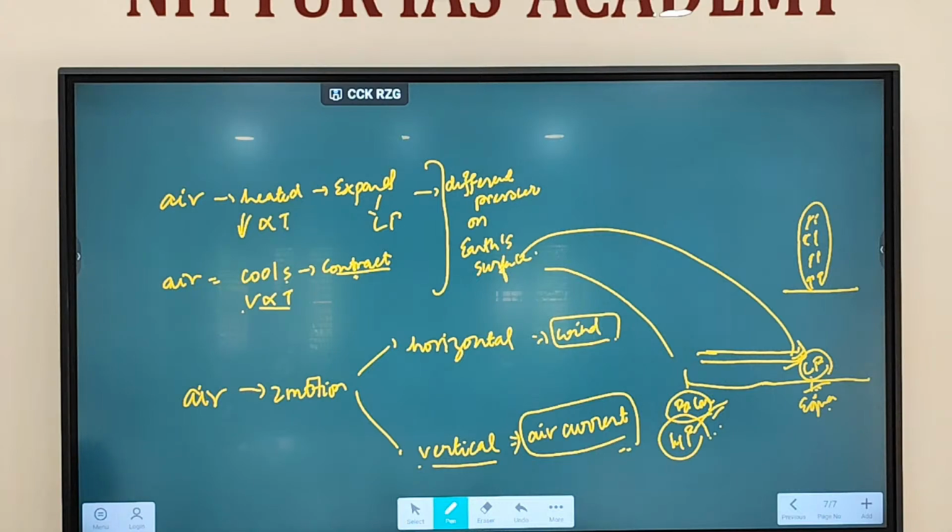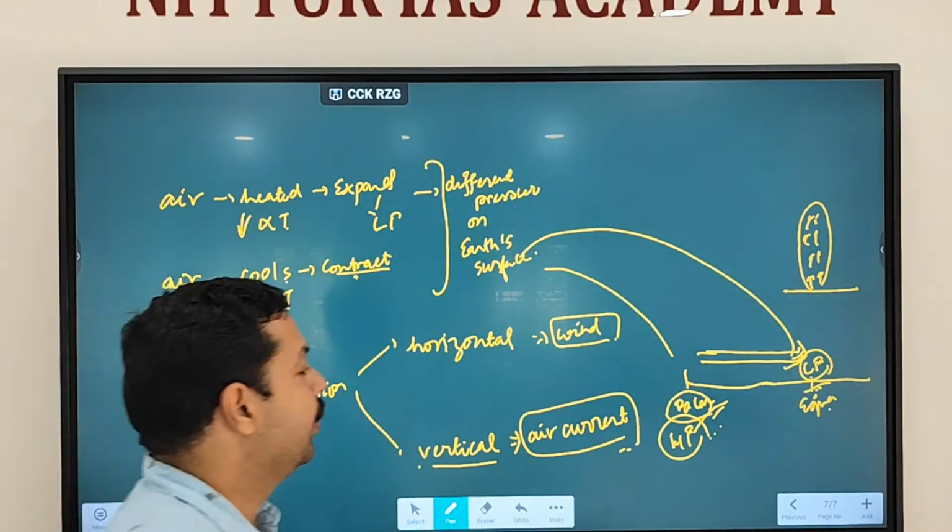So air has two motions. Vertical motion of air is called air current. Horizontal motion of air is called wind. You do experience horizontal motion, but you do not experience the vertical motion, because vertical motion is balanced by the Earth's gravity. Fine. Any doubt regarding this particular part?